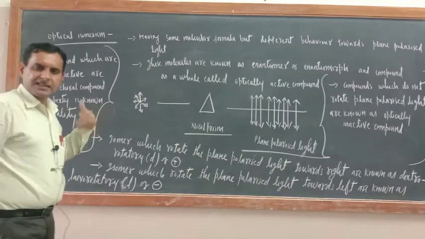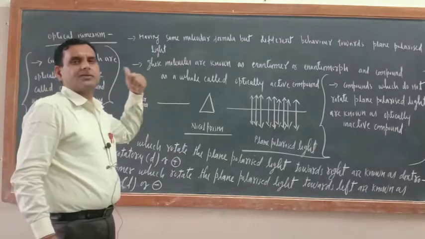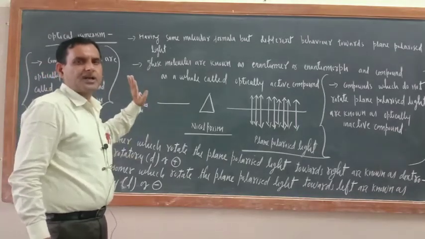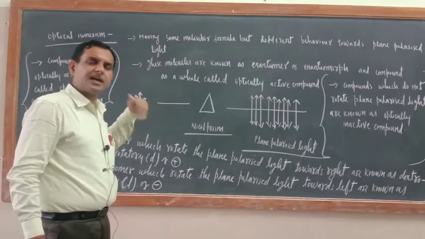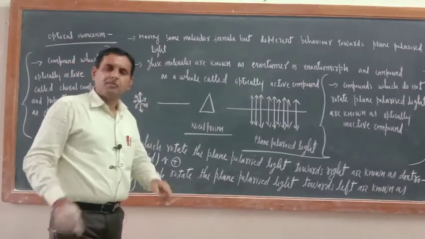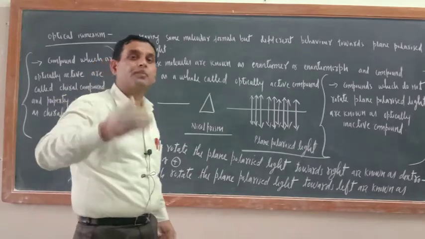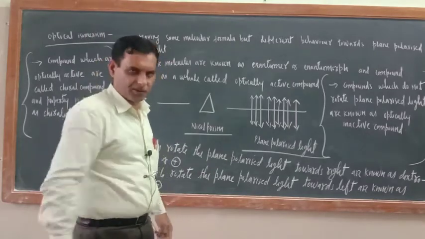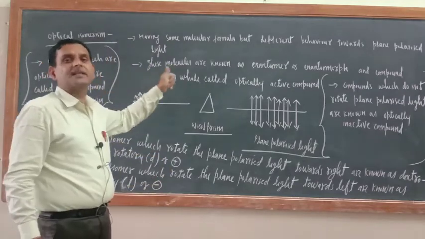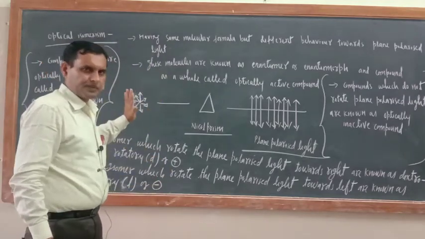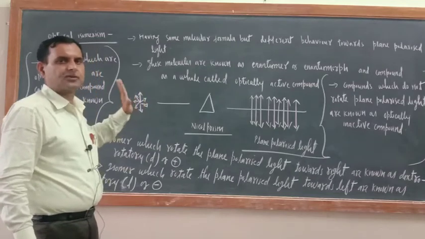So first let us understand what is the optical isomerism. In optical isomerism, what is there? Molecular formula is same only, just like other isomerism, but their behavior towards the plane polarized light is different, okay. Now you have got the new term, plane polarized light, okay. So I will explain you that one also, don't worry.